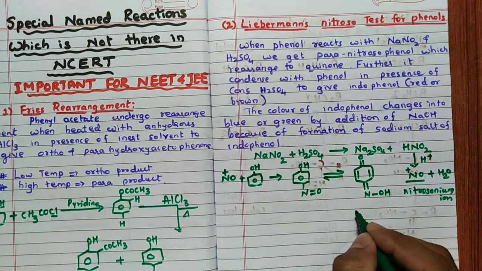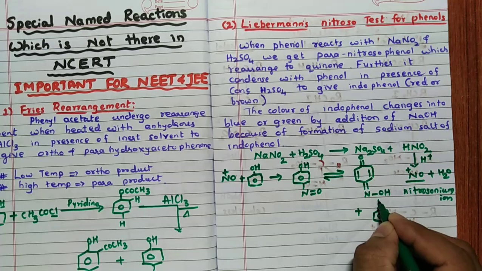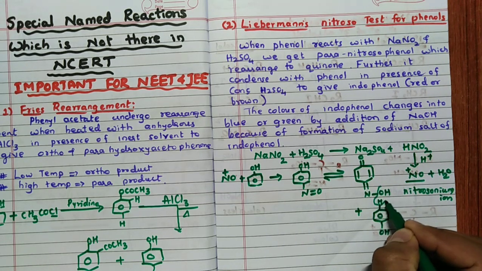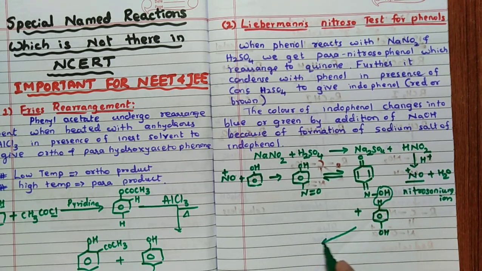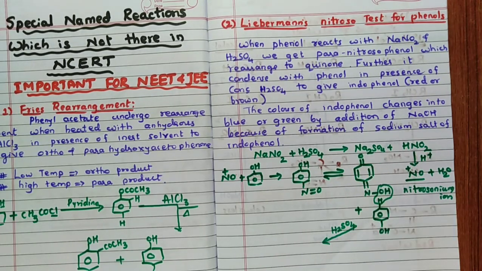This quinone will react with further phenol. So this time what I will do, phenol I will write it reversed. So here it is H, remember, here it is OH. Phenol I have written it reversed, that is the only difference here. Now what happens is this H and OH form water. Right, clearly you have to understand this. So this will give you, in presence of acid, it is correct? In presence of acid, acid already you have added.